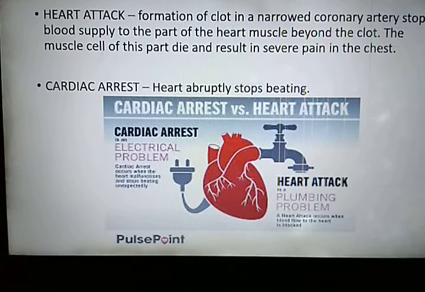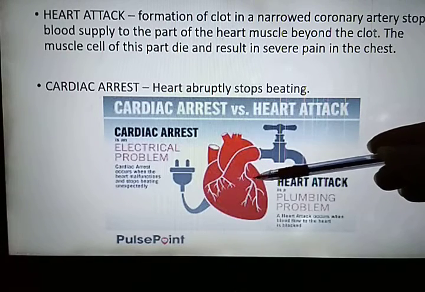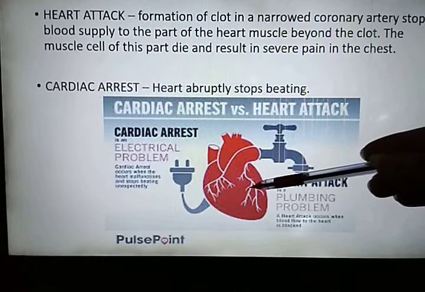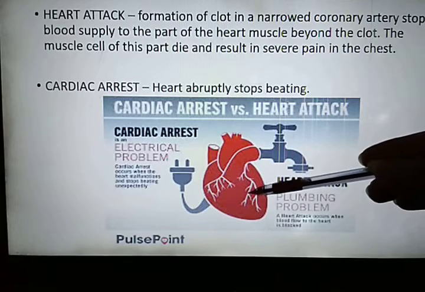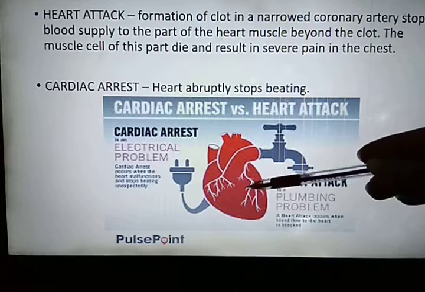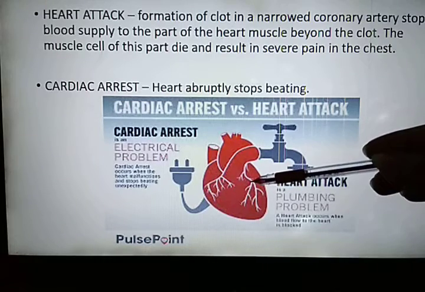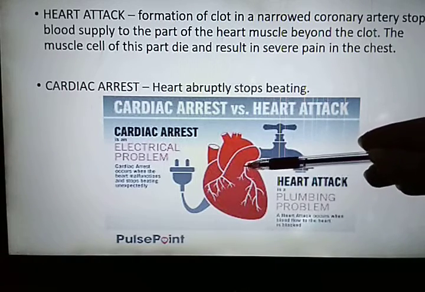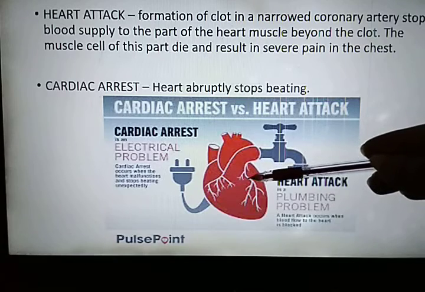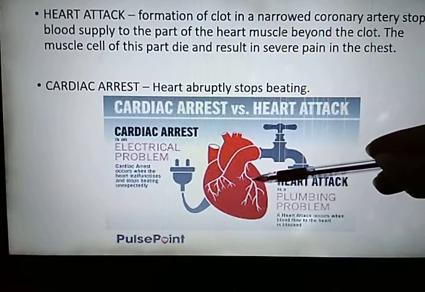Simply, what will happen if somewhere in the coronary artery a clot is formed? Due to the clot, the blood will not be able to flow to these cardiac muscles. Now we say that in this area there is a clot. Here the clot is formed, and the blood through the coronary artery will not be able to flow.